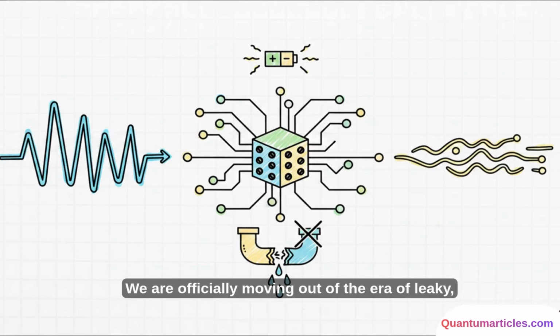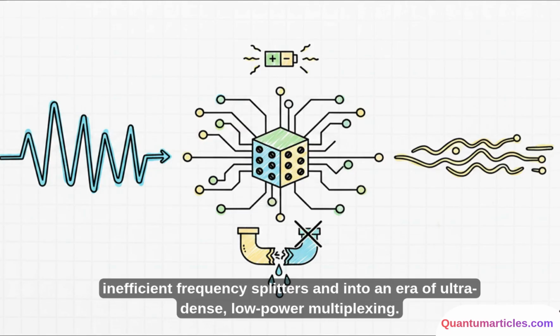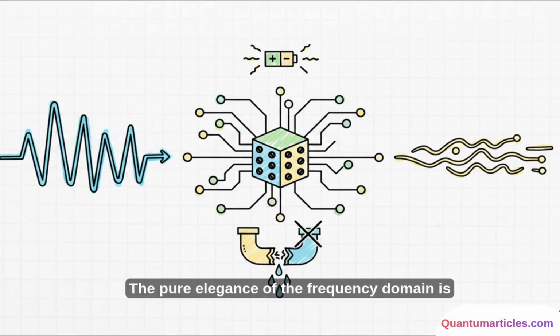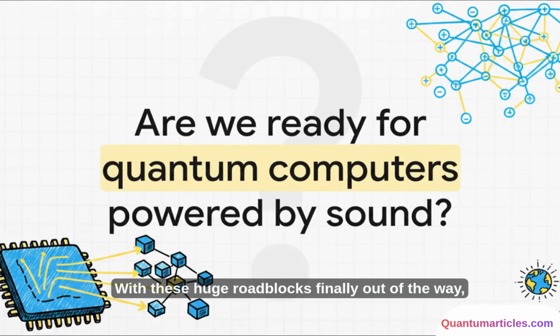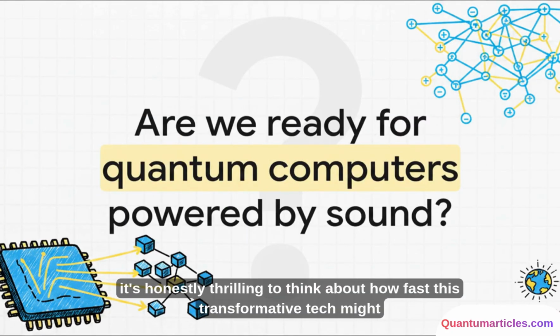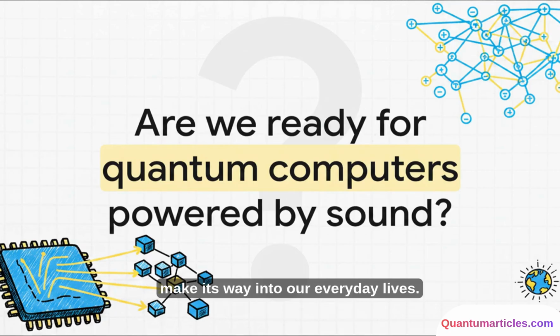We are officially moving out of the era of leaky, inefficient frequency splitters and into an era of ultra-dense, low-power multiplexing. The pure elegance of the frequency domain is finally being matched by the elegance of the physical hardware controlling it. With these huge roadblocks finally out of the way, it's honestly thrilling to think about how fast this transformative tech might make its way into our everyday lives.